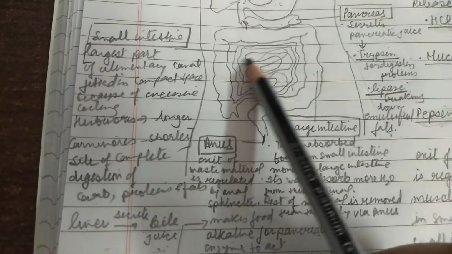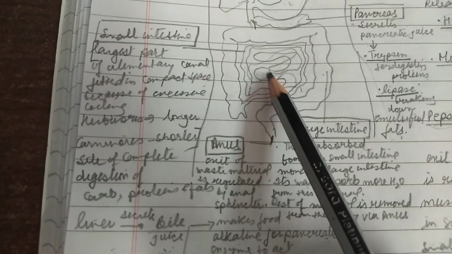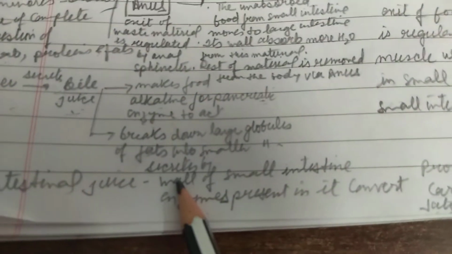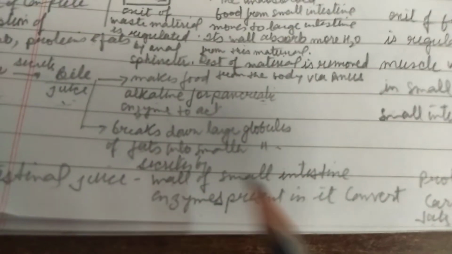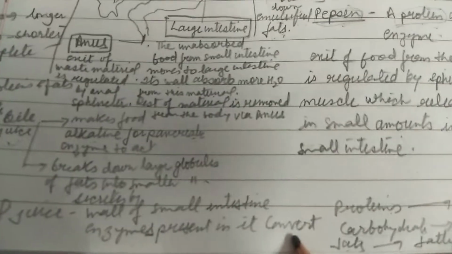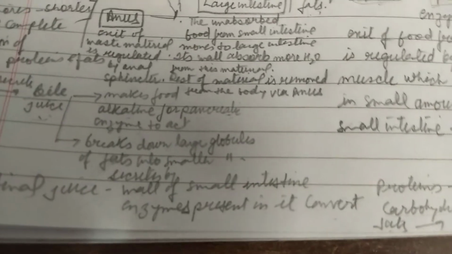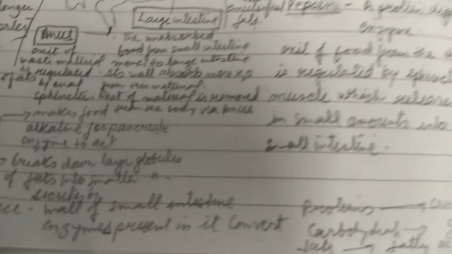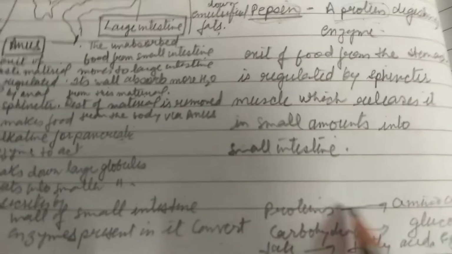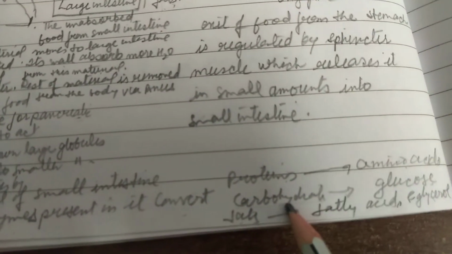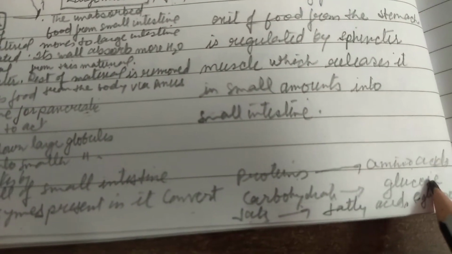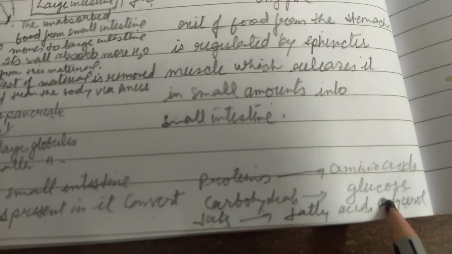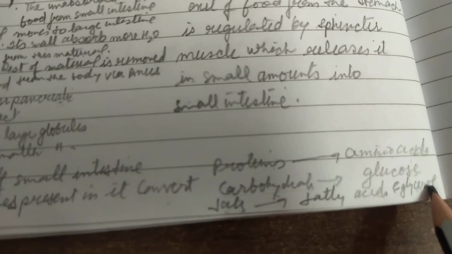The wall of this intestine secretes a juice called the intestinal juice. What is the role of this intestinal juice? It completely digests protein into amino acids, carbohydrate into glucose, and fats into fatty acid and glycerol.